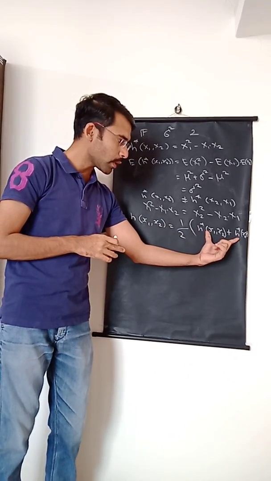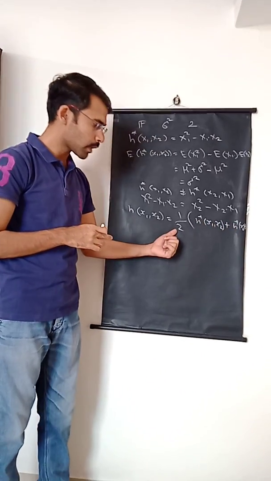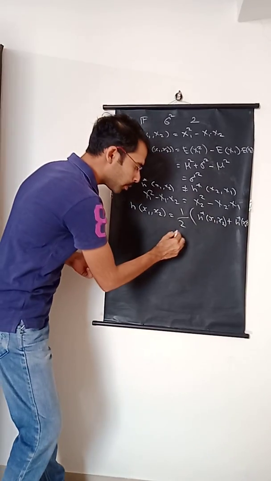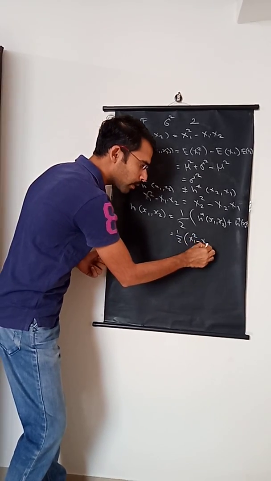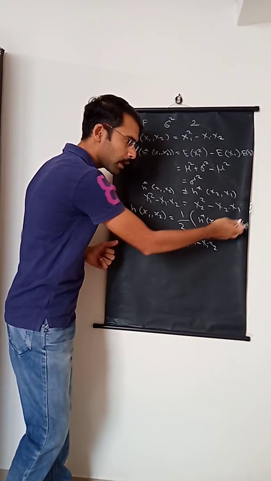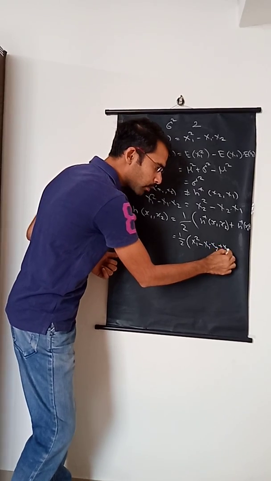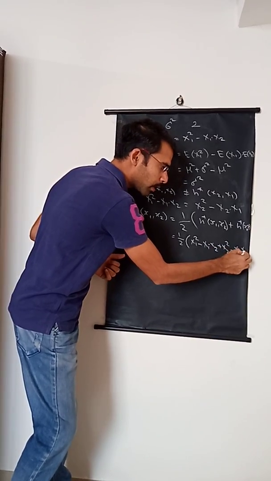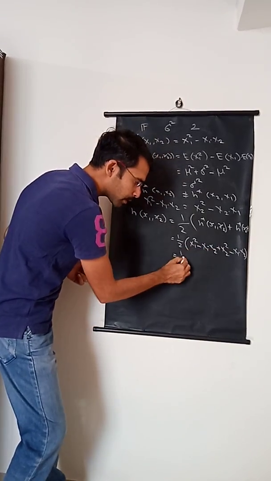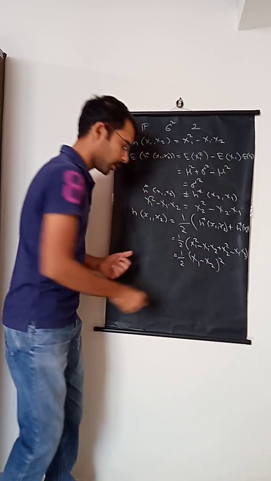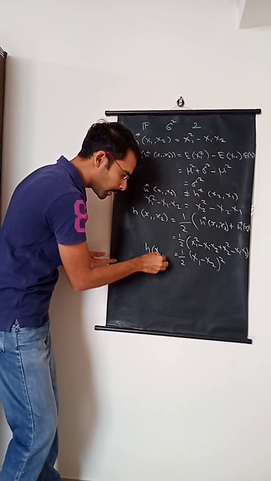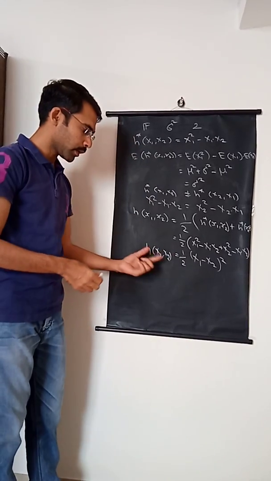So these are the two a star values for these two permutations, and we divide by 2, so it will be 1 upon 2. A star of x1 x2 will be x1 square minus x1 x2. Again, a star of x2 x1 will be x2 square minus x1 x2. On simplification, this is nothing but (x1 minus x2) whole square, divided by 2. So this is our symmetric kernel, h of x1 x2.